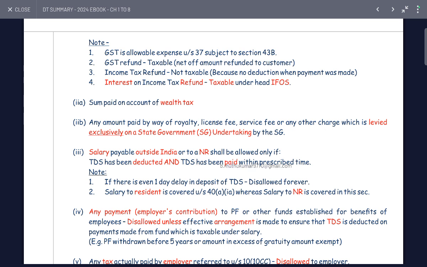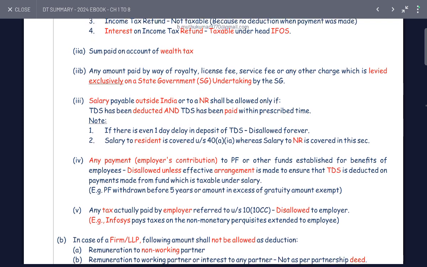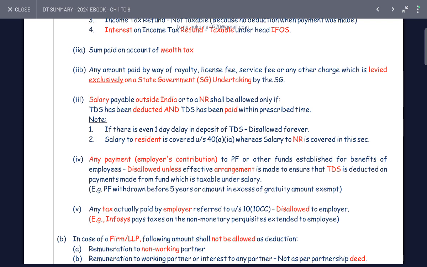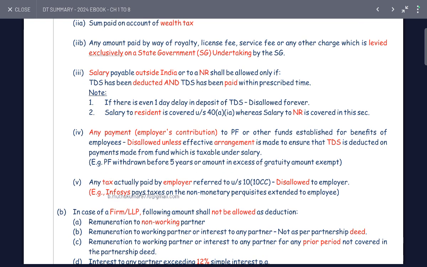Any amount paid by way of royalty, fee for technical services or any other charges, exclusive of those to the central government and state government. Salary paid outside India or to a non-resident shall be allowed only if TDS has been deducted and TDS has been paid within the prescribed limit. If there is even one day's delay in the deposit, the TDS disallowance is forever. Salary to a resident is covered under 40A(1)(a), whereas salary to a non-resident is covered under a different section.